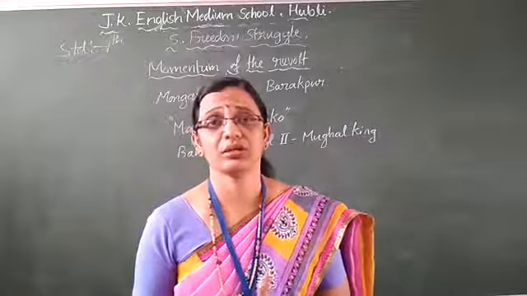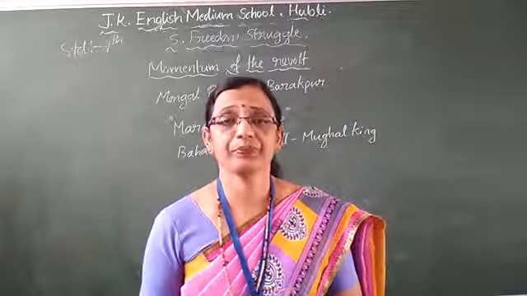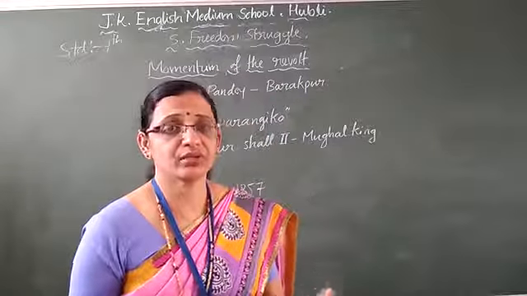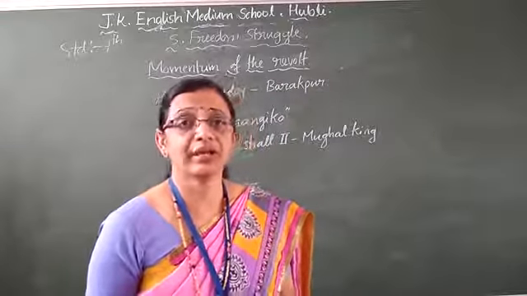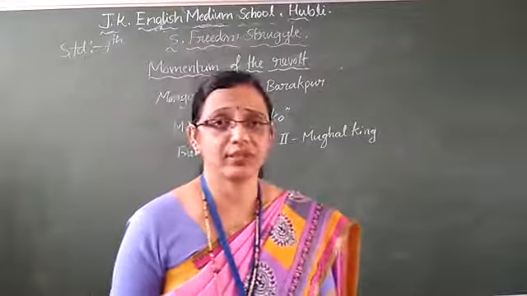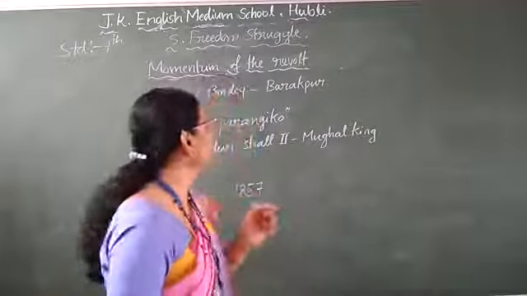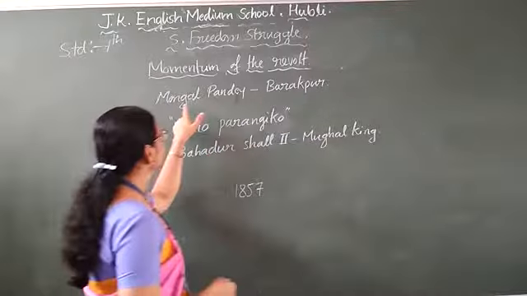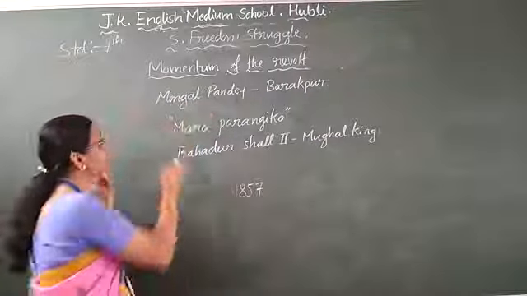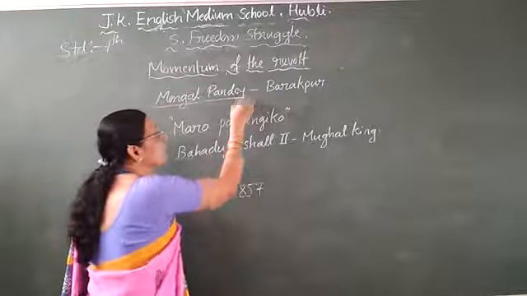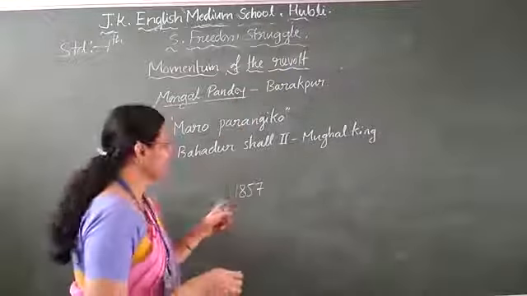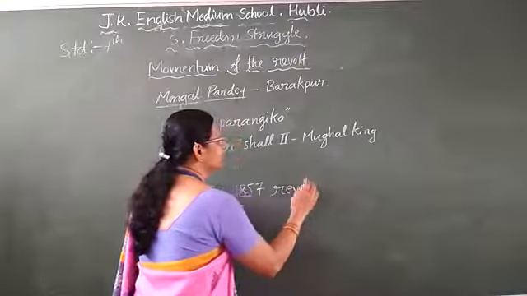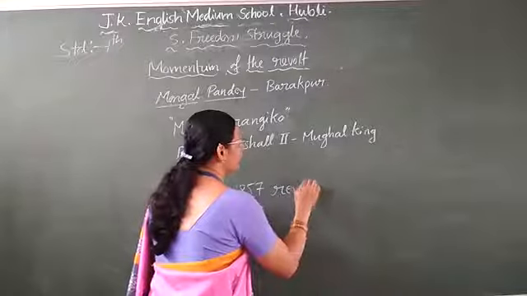Farmers, soldiers, common people who were working in the British government, British officers, everyone was against the British policies. So what happened in Barrackpore, which is a place? Here Mangal Pandey is the main person to start the revolt. This 1857 revolt. What happened, children? In the military causes, what I said,